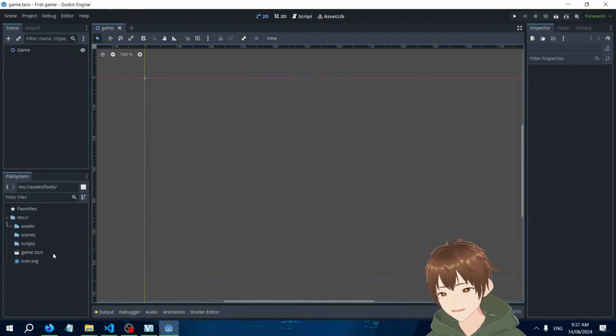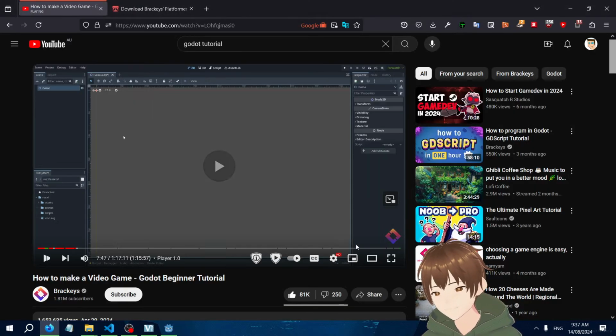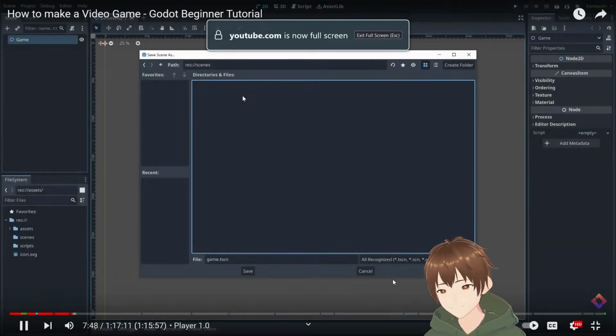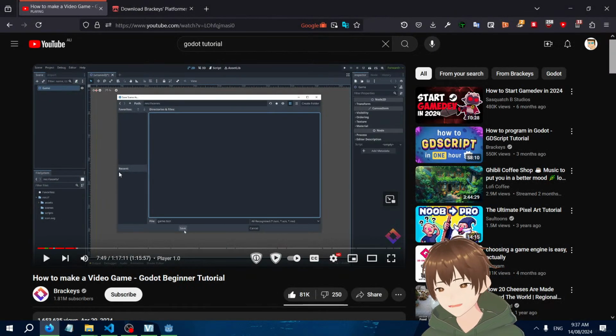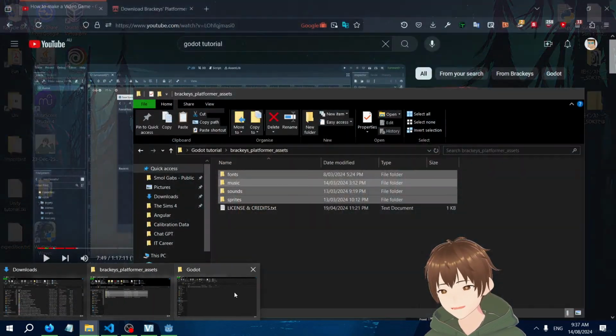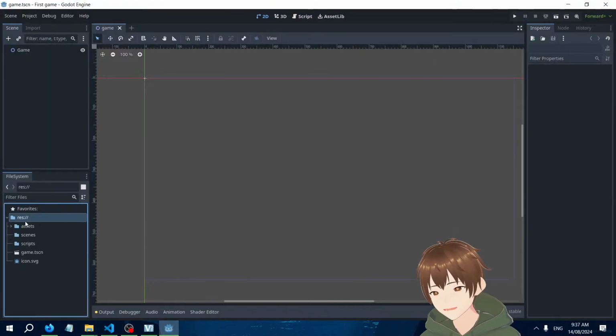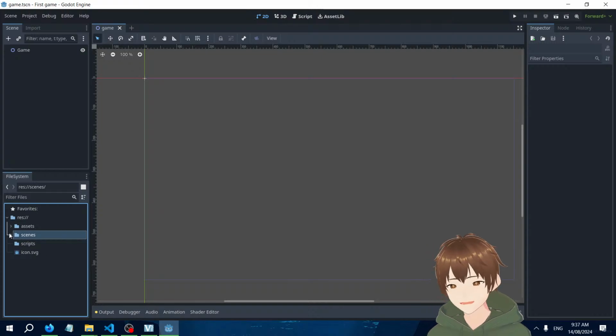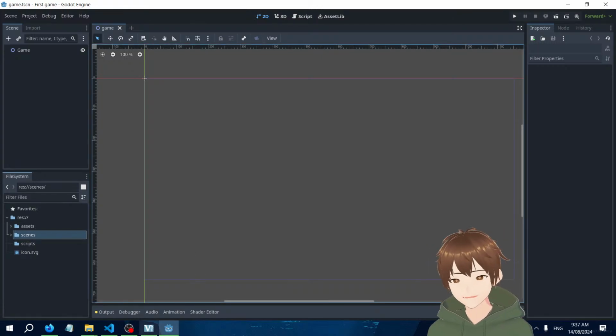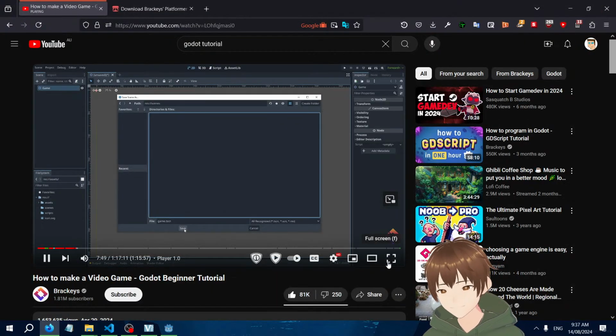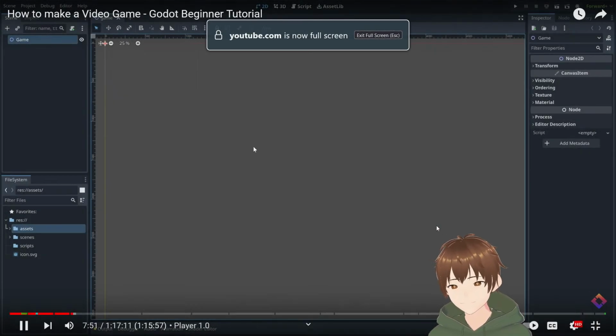Where do I save this? Control S, go under Scenes, and oh no, I did it wrong. Okay, game still needs to be in the scenes folder. Alright, now it's good. Let's save it here.